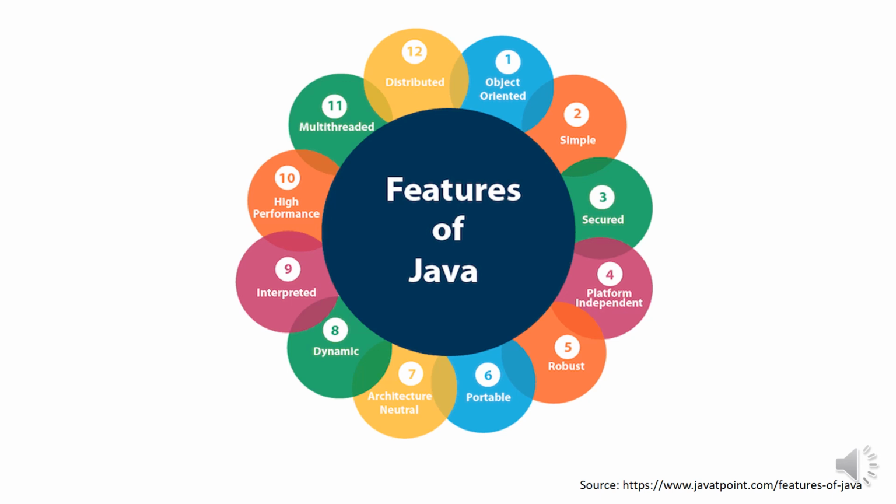That I'll discuss in later lectures. What is RMI and what is EJB? That means what is remote method invocation and what is Enterprise Java Beans. This distributed feature of Java makes us able to access files by calling methods from any machine on the internet. So this is all about Java features.